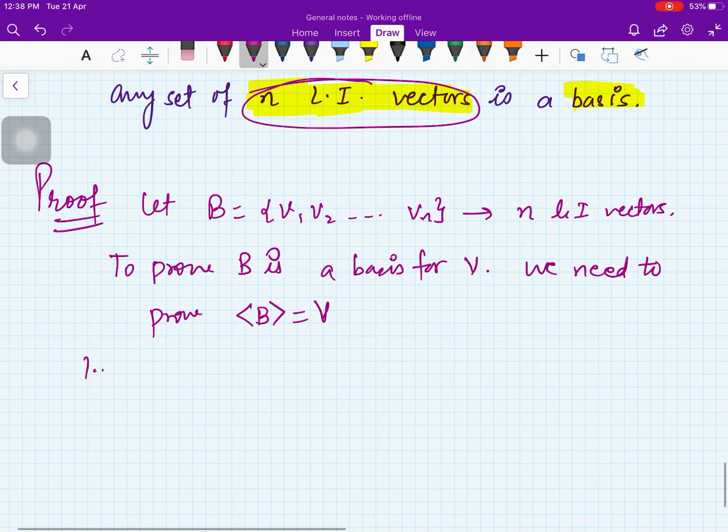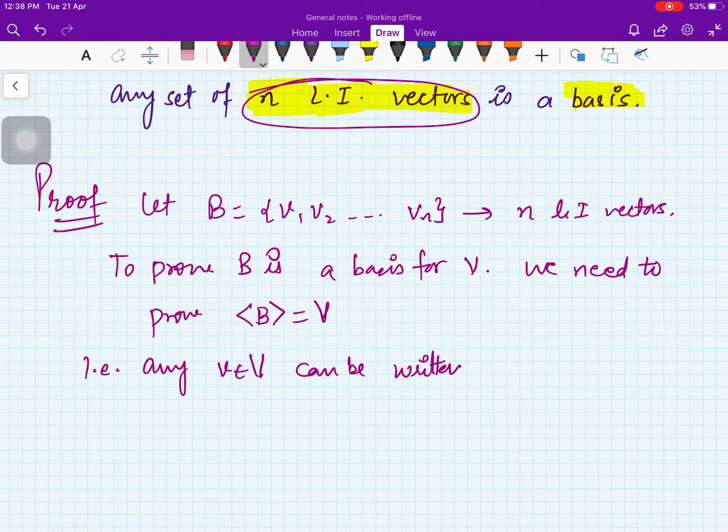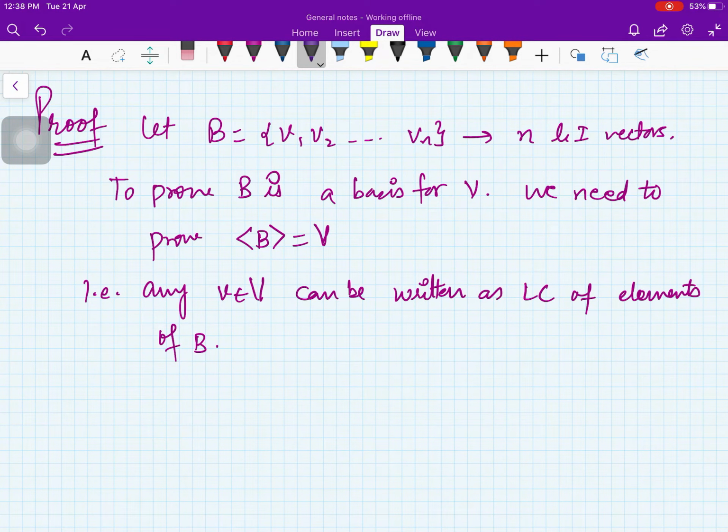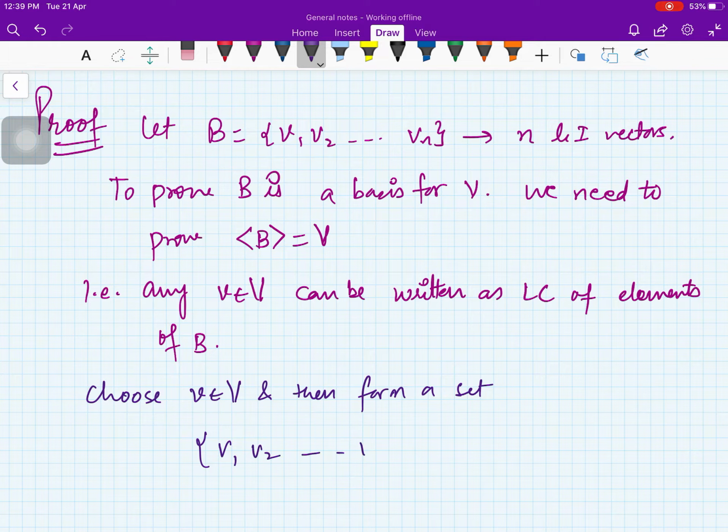span of B is V. That is, any v in capital V can be written as a linear combination of elements of B. That is what we want, right? Fine. So what you do is choose v in V arbitrarily and then form a set like this. Already you have v1, v2, vn. You put v also.